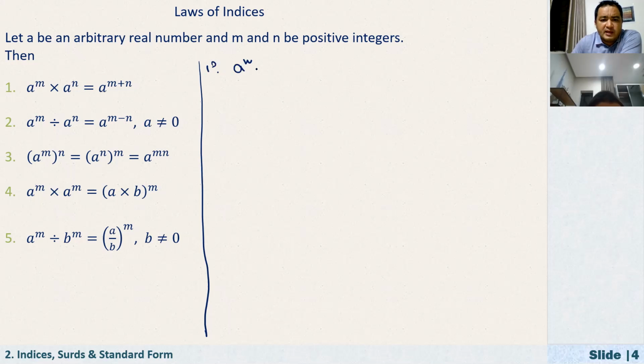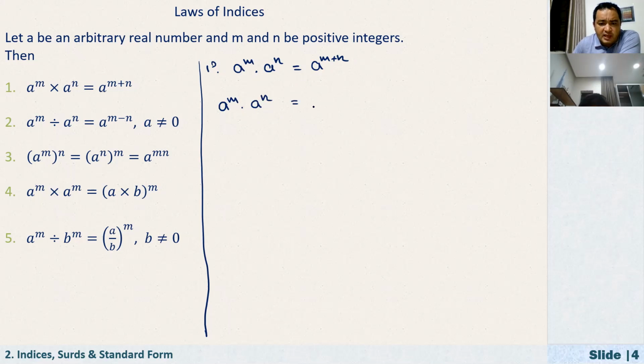Why is a to the power of m times a to the power of n equal to a to the power of m plus n? Here, m and n are positive integers. In general it is also true, but here we are assuming that they are positive integers. According to this definition, a to the power of m times a to the power of n.